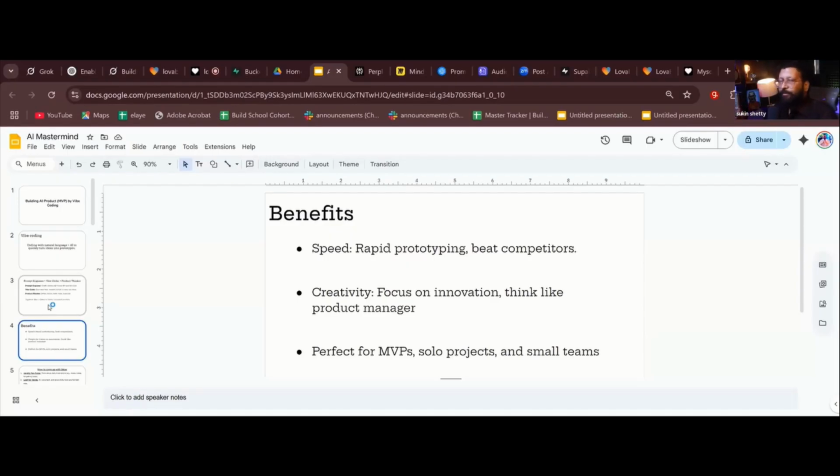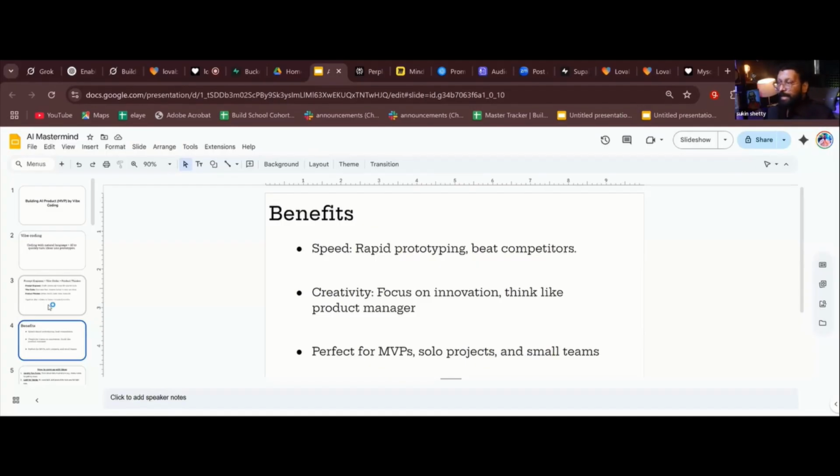So creativity is what was missing. Now you have that option where you allow AI to write code and you start your creative thinking. That's the benefit of vibe coding. Perfect for MVPs, solo projects, and small teams.